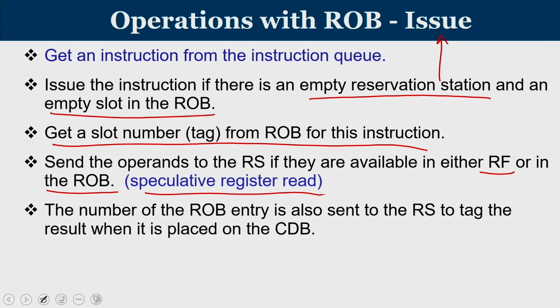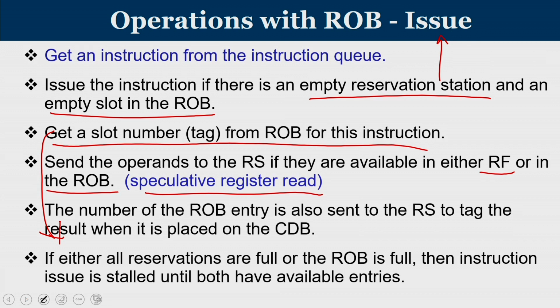The reorder buffer entry number is also sent to the reservation station to tag the result, such that at the end of the operation, the result is forwarded to the appropriate reorder buffer entry. If either all reservation stations are full or the reorder buffer is full, then instruction issue is stalled. Once the issue is stalled, all other pending instructions are also stalled because issue should happen in order.